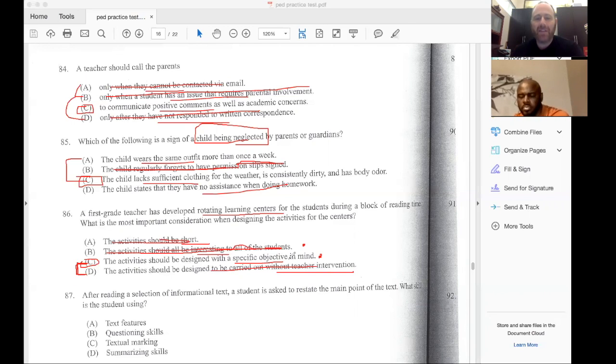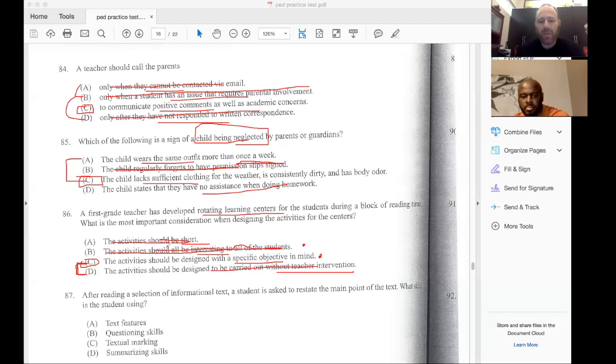Now, you could design lessons, activities that make information interesting or relevant to the students. And that's on the test too. Yeah, you're definitely going to see that. All right, because they want to know if you, the teacher, realize what your job is and what the goal of education is. That's why they ask those type of questions.